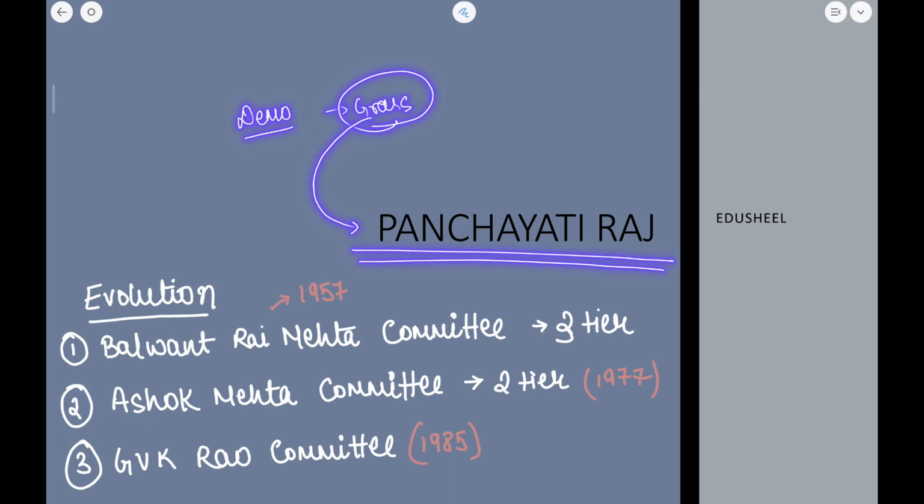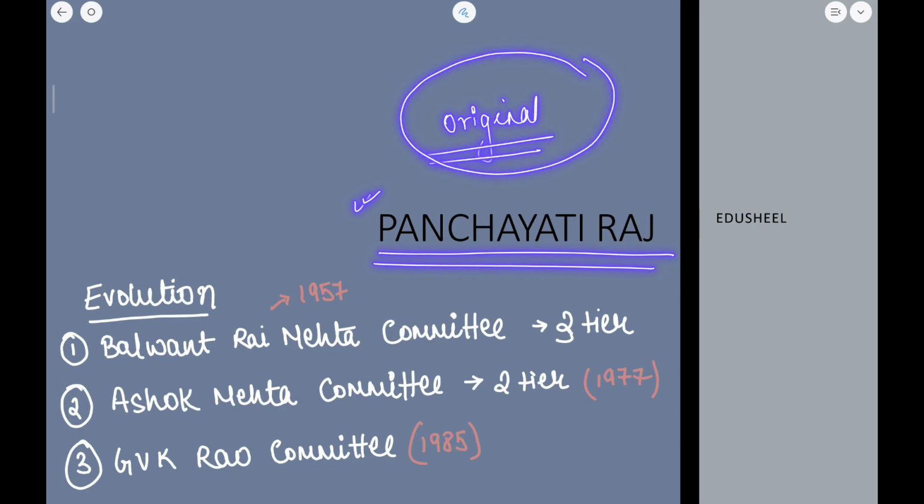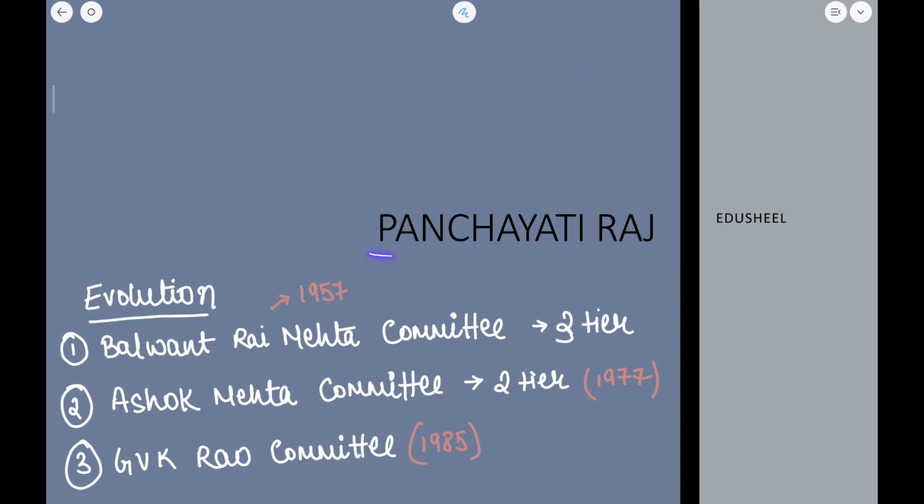Just as a matter of fact, you should know, don't get confused, the provisions for Panchayati Raj were not mentioned in the original constitution that was enacted on 26 November 1949. Panchayati Raj became a constitutional body, or was given constitutional status, by the 73rd Amendment Act of 1992. So Panchayati Raj basically means democracy at the grassroots level.